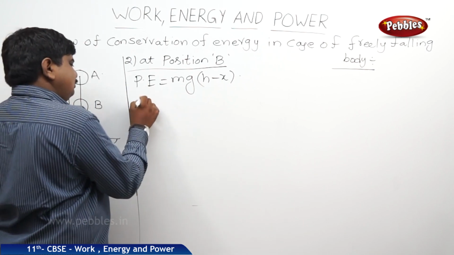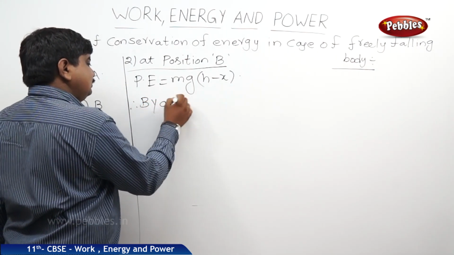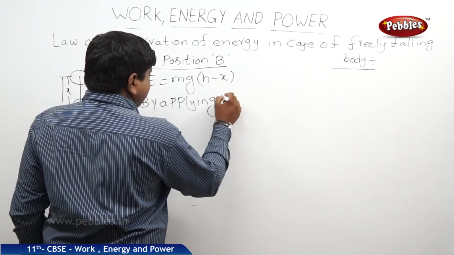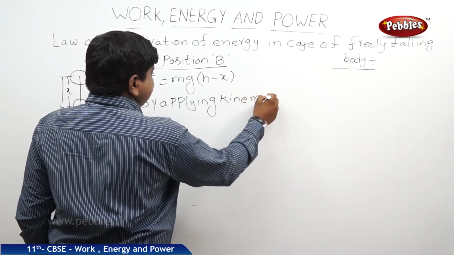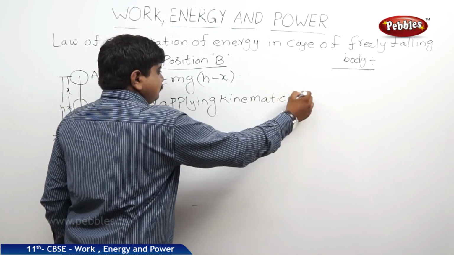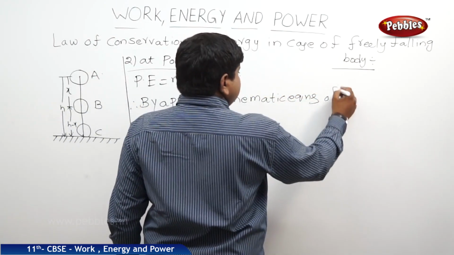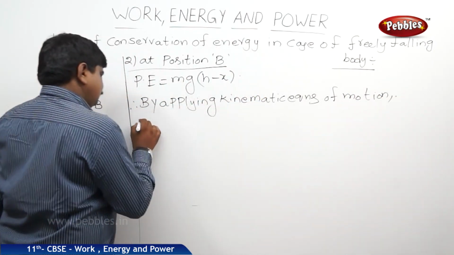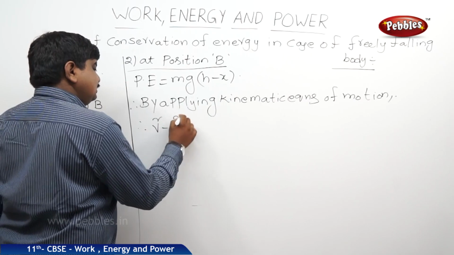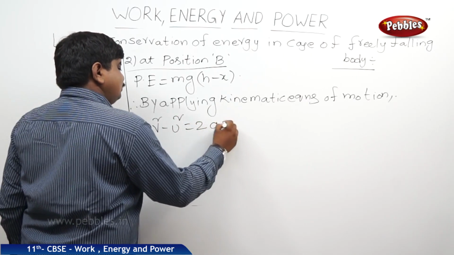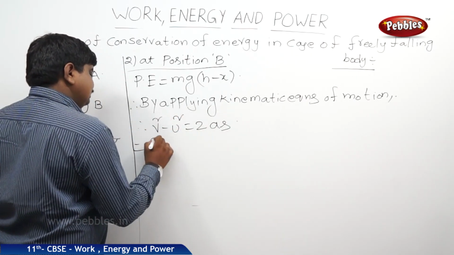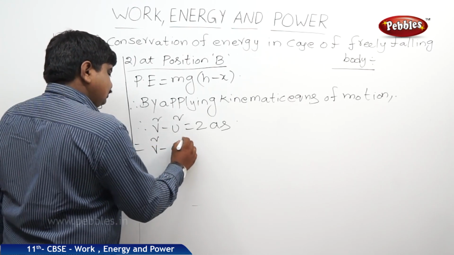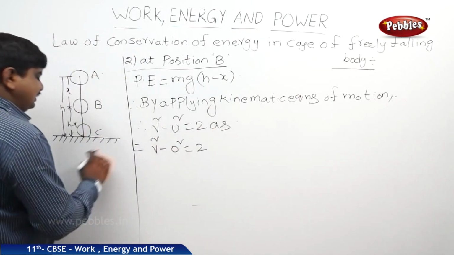Therefore, by applying kinematic equations of motion, v square minus u square is equal to 2as. Therefore, v square minus u square, where u is equal to 0, is equal to 2 into acceleration, plus g,